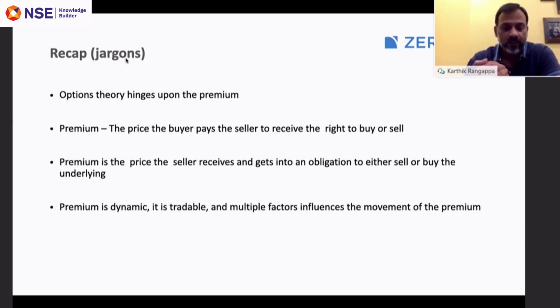Most importantly, premium is not a static number. Premium is dynamic. It is a tradable instrument, and there are multiple factors which influence the movement of premium. Yesterday we briefly looked at two such variables. One was the news flow and the potential impact it has on the direction of the underlying. The second was time. Now, obviously, we will dig much deeper into this particular aspect in today's session.